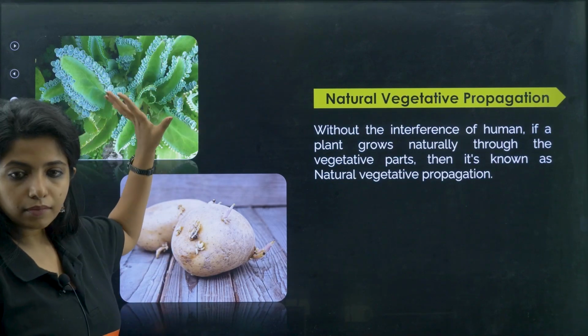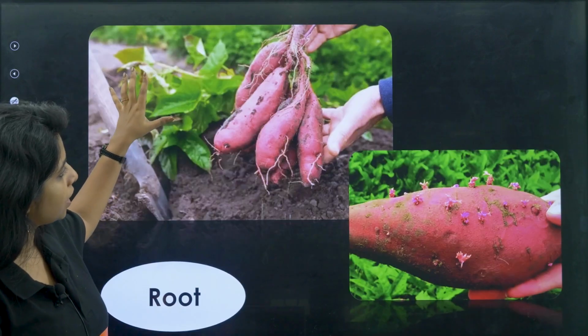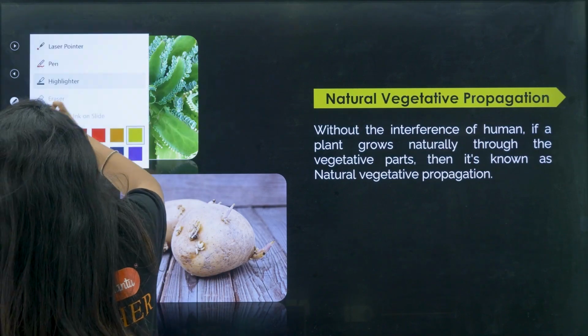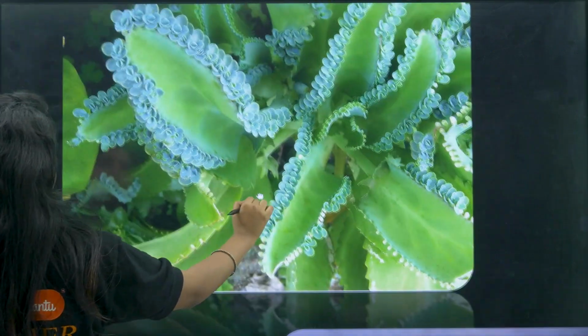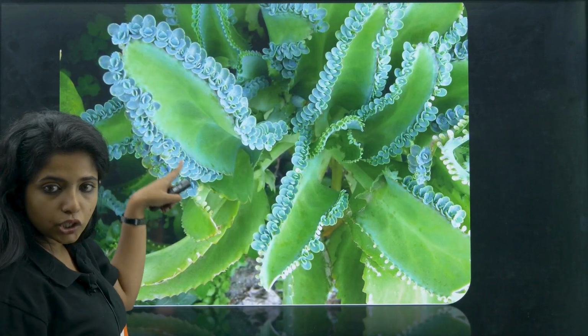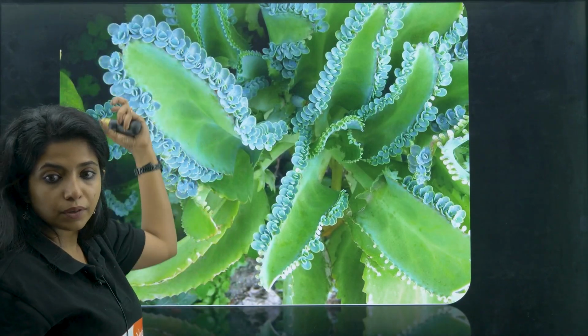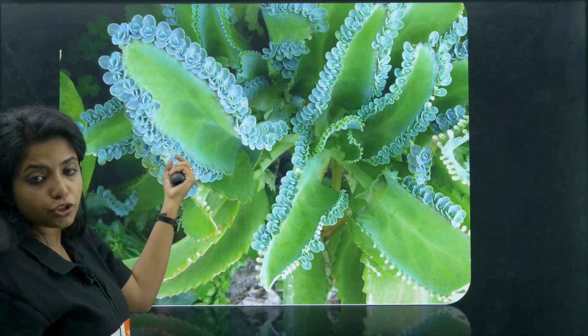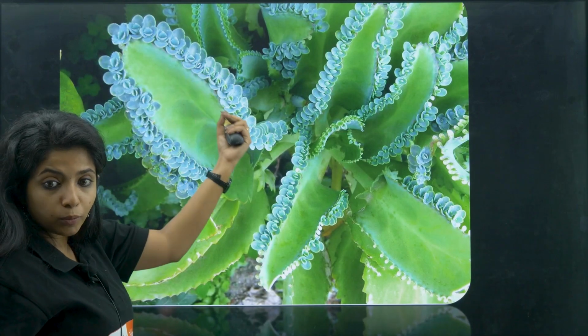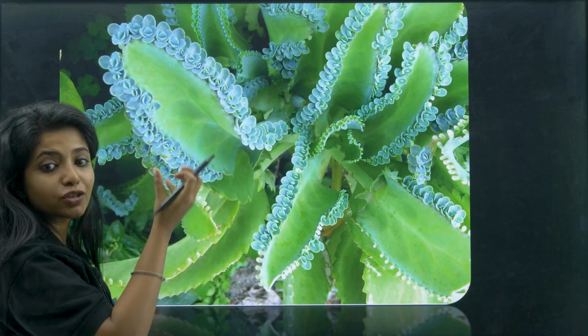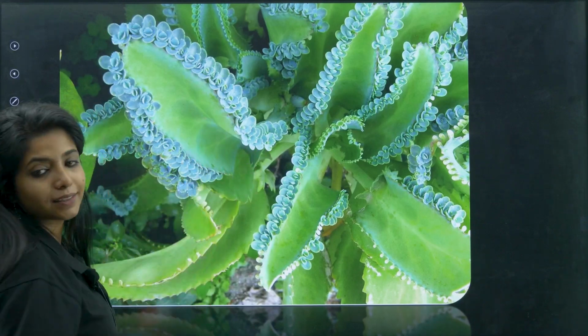Have you ever seen this plant? Just give me a second, okay? No. So this, okay, I'll zoom it in and show. So this is a leaf, my dear children. At the edges of the leaf, you see small leaf buds have been formed. Small at the notches, you see small buds have been formed. Okay. This bud, if it falls down, it can give rise to a whole new plant like this.